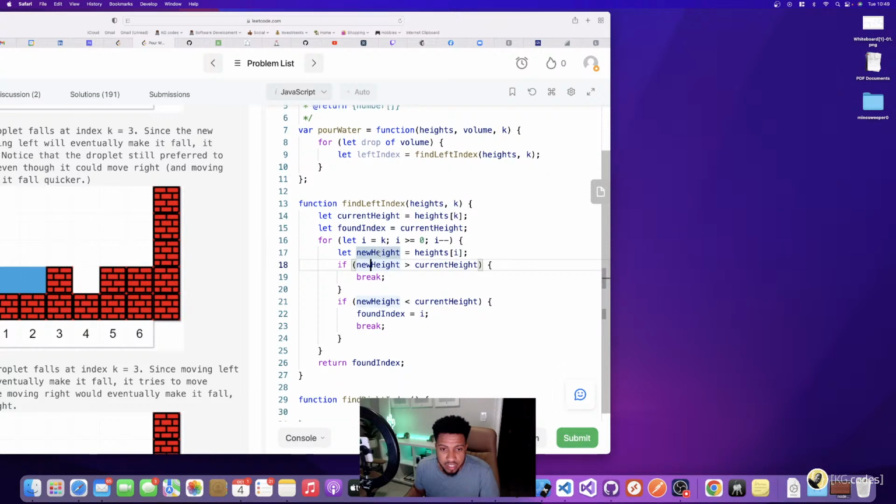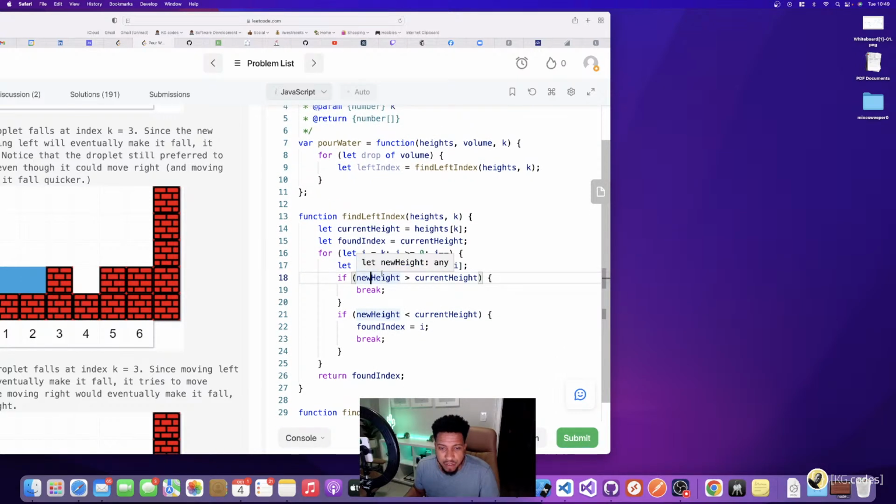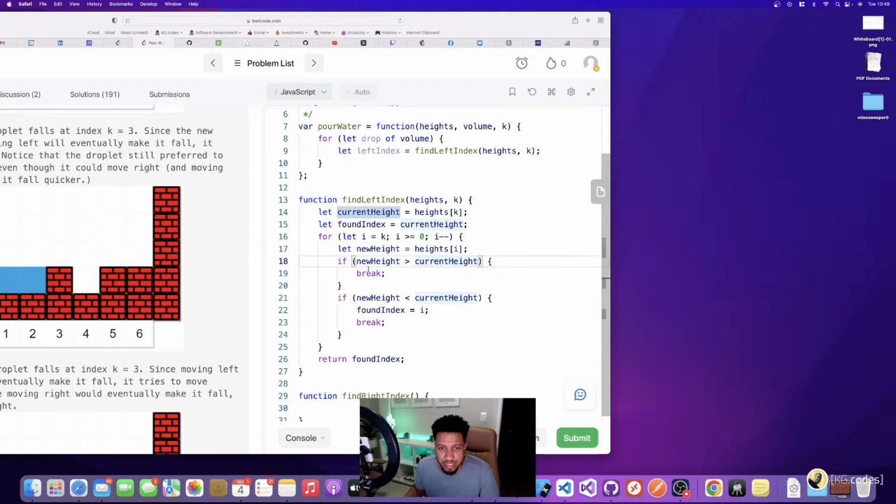So I think this is right. So if I run into something that's higher than my current height, which is basically the height that I start with, then I break out and I just return found index, which in that case would just be the current height. And then if I find a new height that's less than the current height, then I know I found a place to drop down. And then I change the index to that index, so I return that back out.